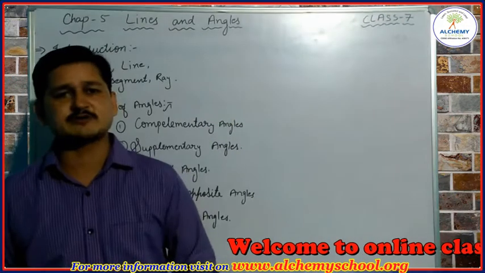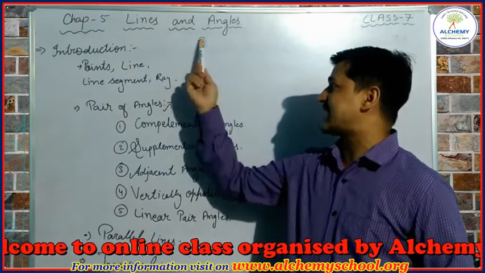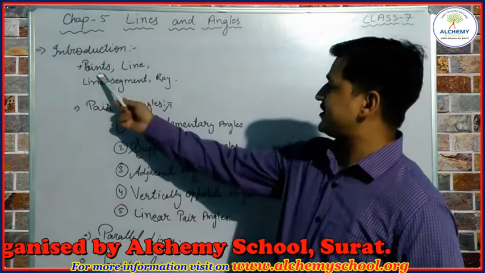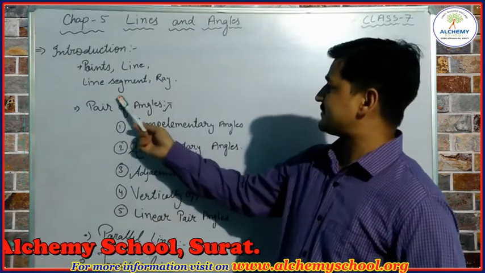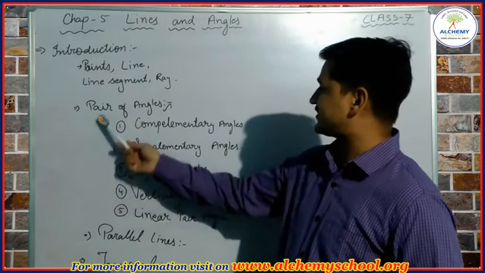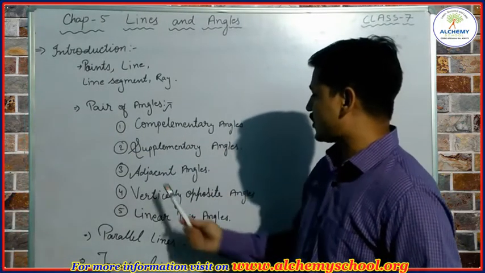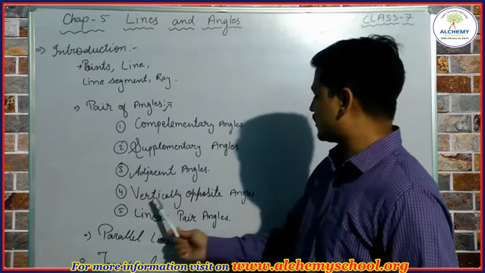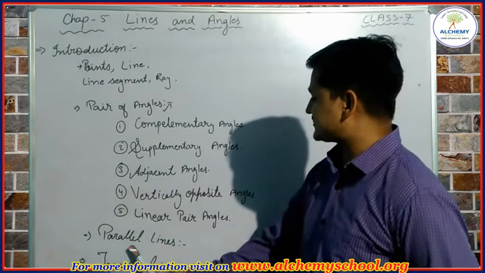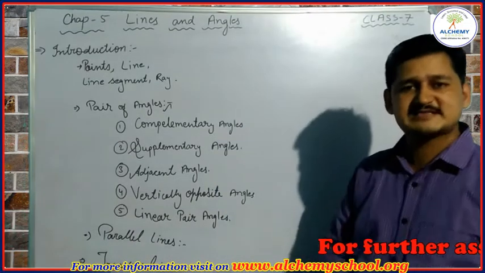Students, today we are going to start a new chapter, and the chapter is chapter number 5, lines and angles. In this chapter we are going to discuss points, line segments and rays. We will discuss the introduction of these. Then we will try to understand what are complementary angles, supplementary angles, adjacent angles, vertically opposite angles, and linear pair angles. We will try to understand what are parallel lines and transversal. So let's start today's class.